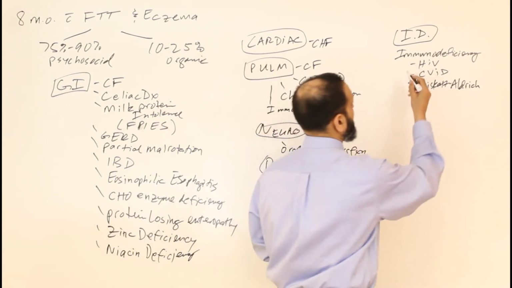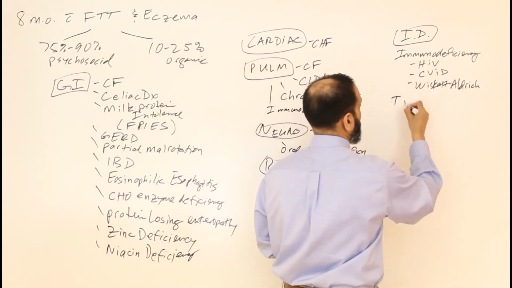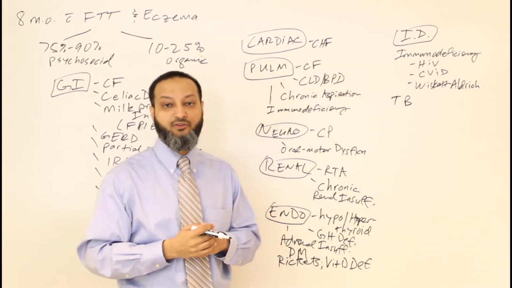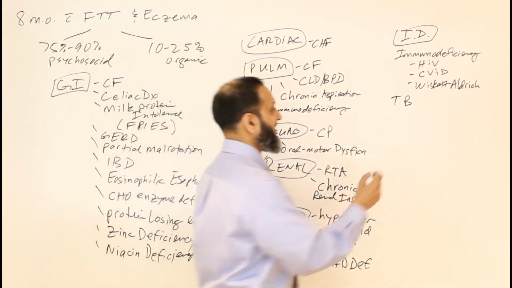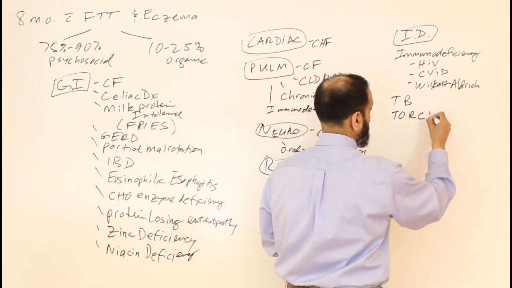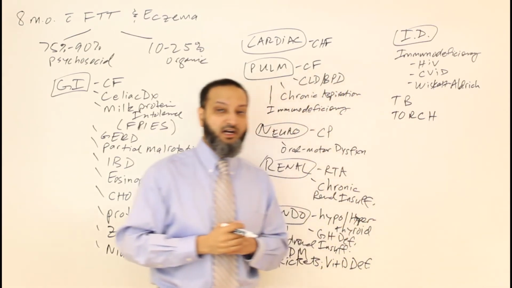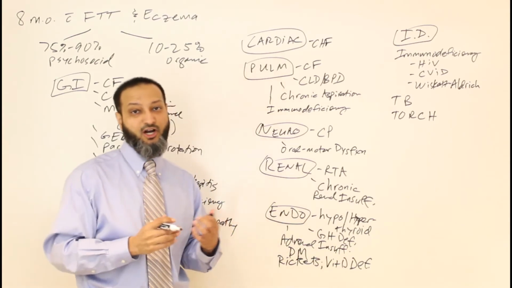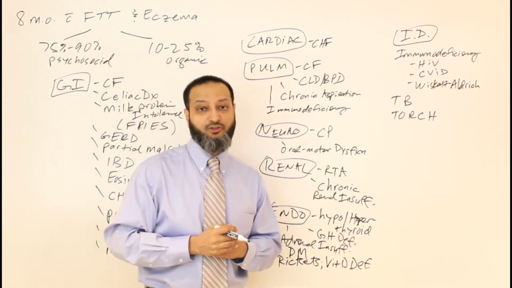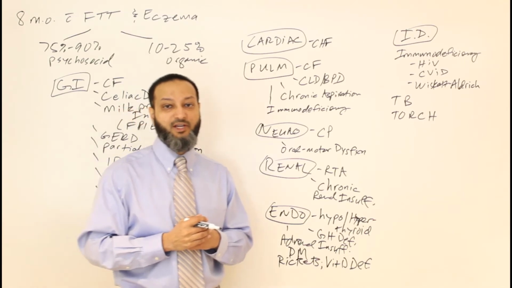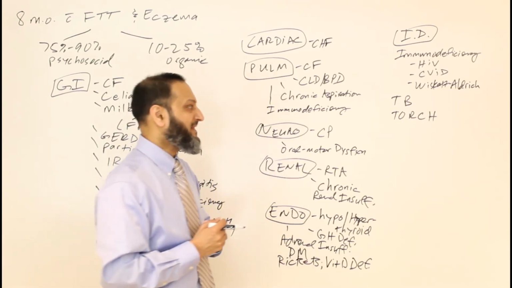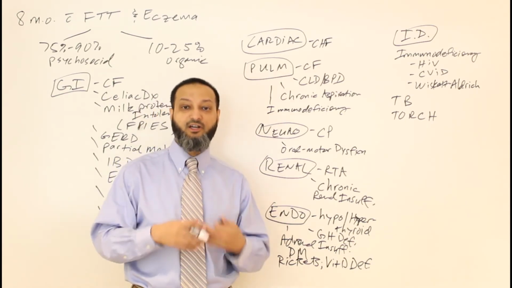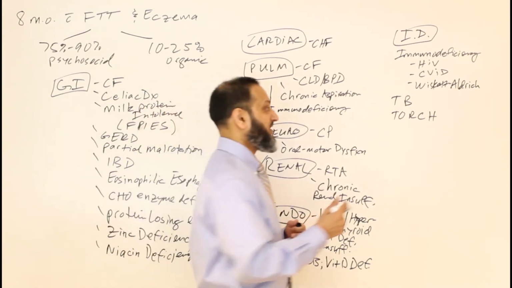Other infectious causes of poor weight gain and failure to thrive include TB. TB can definitely give you poor weight gain and failure to thrive. And then other infections like congenital infections, like TORCH infections. Newborns, neonates, might be small for gestational age or have IUGR when they're born, so they might be kind of small. So you think about TORCH infections and congenital infections that might give you poor weight gain as well. And then if you have a child, as in our case, who has chronic diarrhea, you think about other infectious causes.